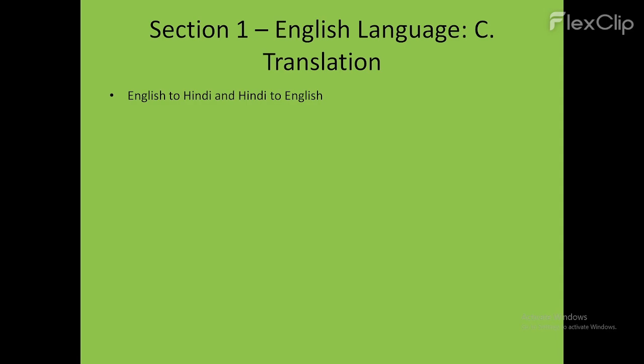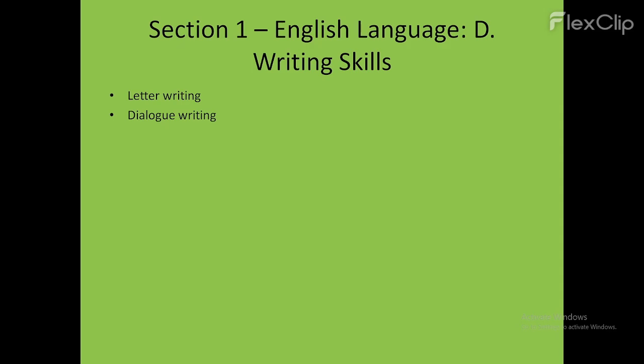The next unit is unit number three. It is section C, and in your first paper, meaning your screening examination, as well as in your mains examination, you will face questions of translation category in which there may be some sentences or passages which you will be asked to translate from English to Hindi and Hindi to English. Your next section is section D, and that deals with writing skills.